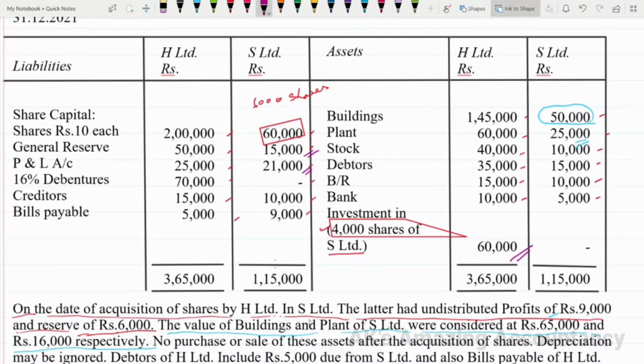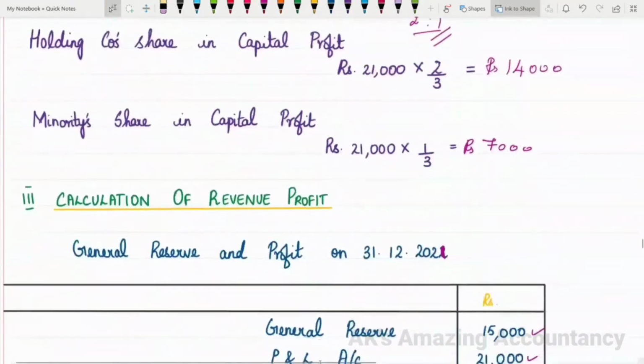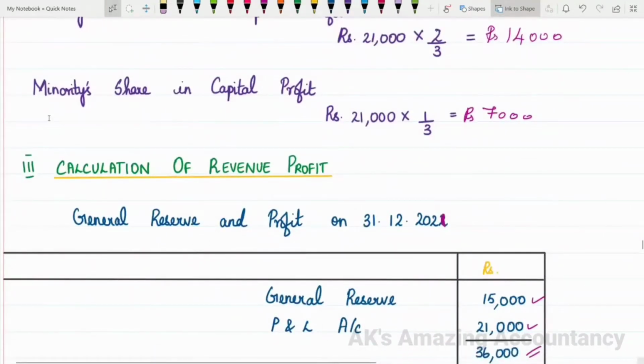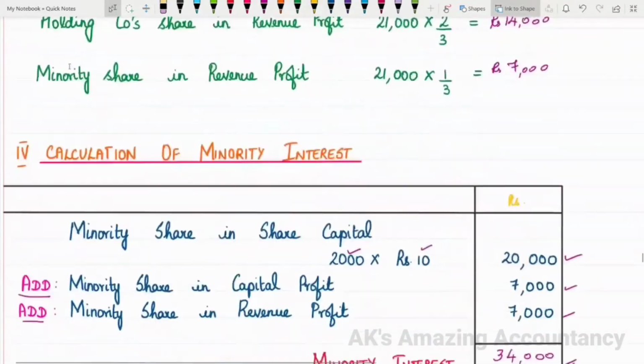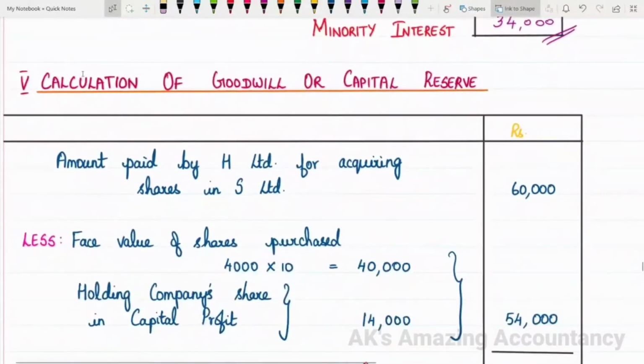So the amount paid by H Limited for investing in shares of S Limited is 60,000. So let us take that amount. Just write this, amount paid by H Limited for acquiring shares in S Limited, 60,000.